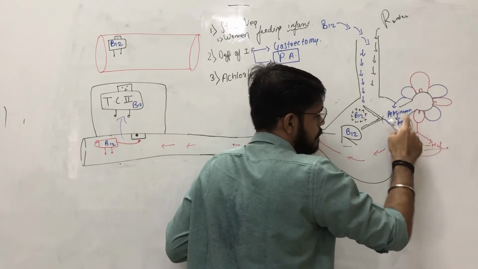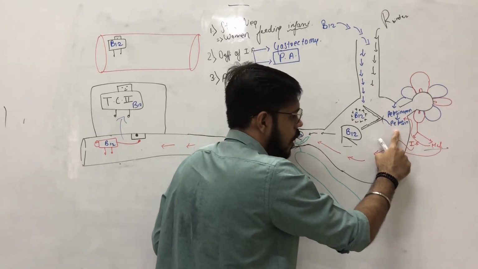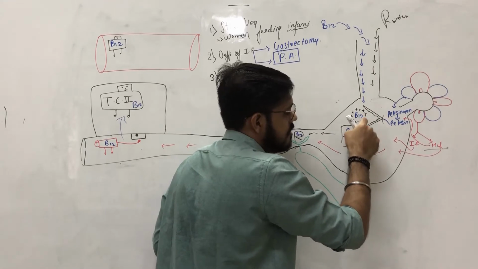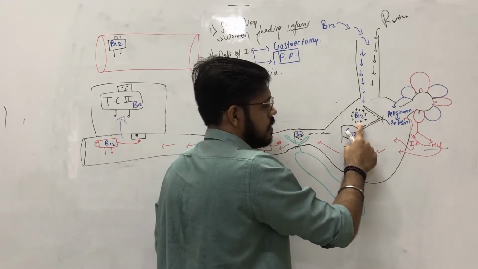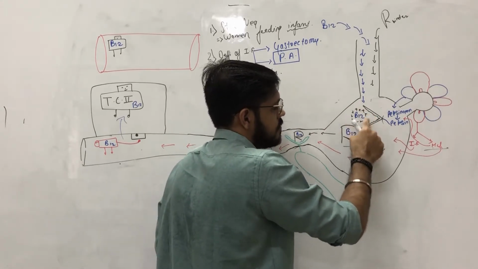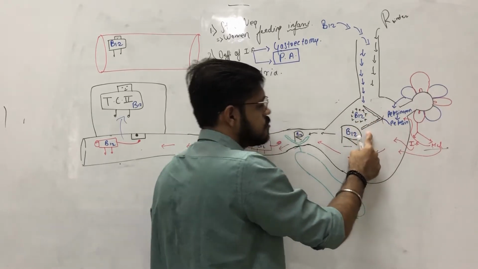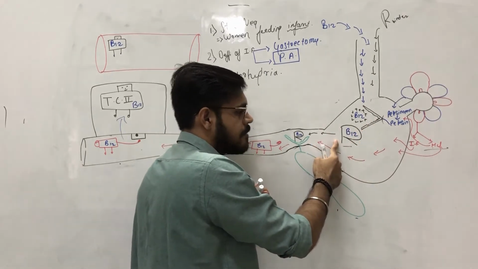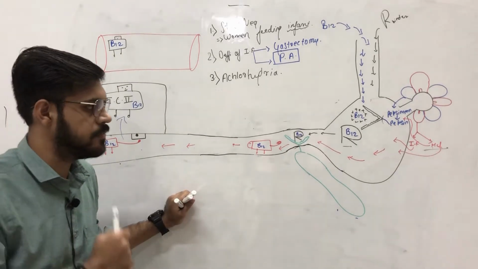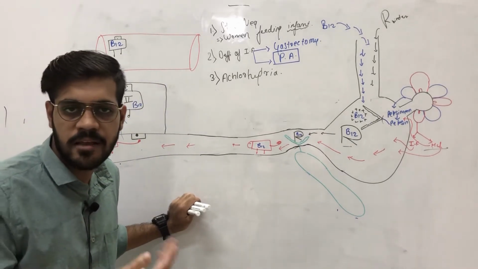If HCl is absent, then pepsinogen will never get converted into pepsin, and if pepsin is not formed, then the animal proteins which surround the B12 will not get digested. If these animal proteins are not digested by the pepsin, this B12 will not get free, and if B12 is not free, it will never bind to the R binder, and it will never move further for its absorption.